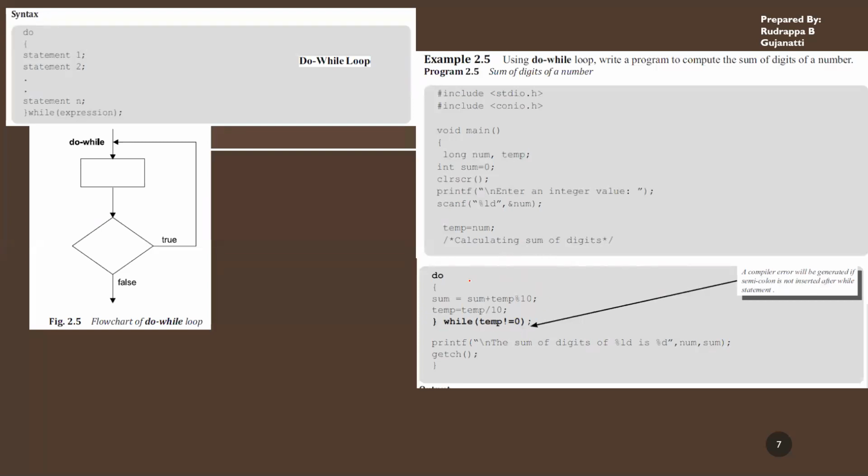So this is what is happening in using a do while statement. Whereas in while, we check the condition first and then we execute these statements. But in this case, after the program stores the number in a temporary variable, it sees that there is a do while loop. So these statements will be executed once and then this condition will be checked.